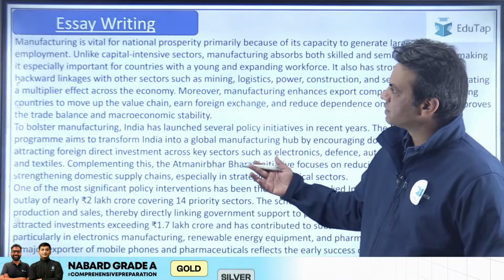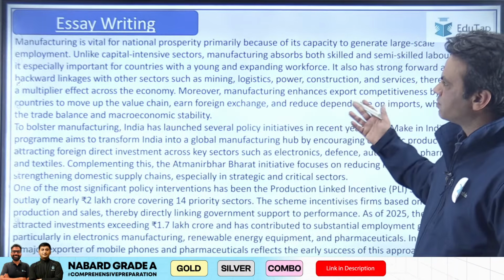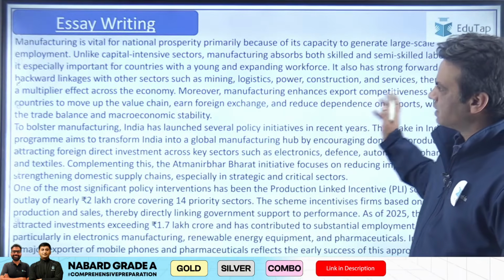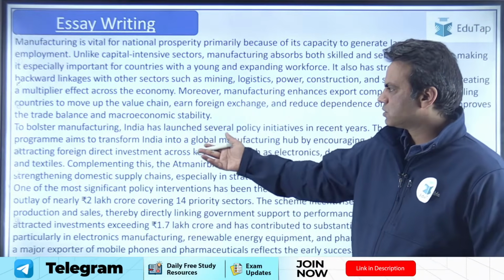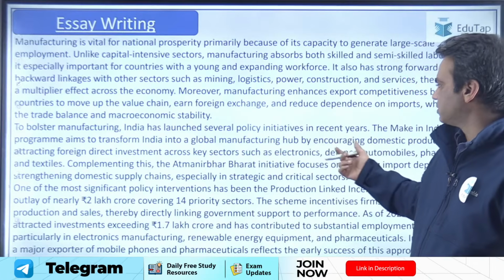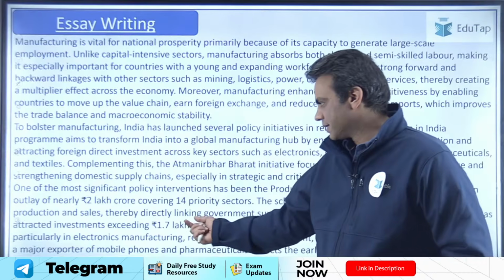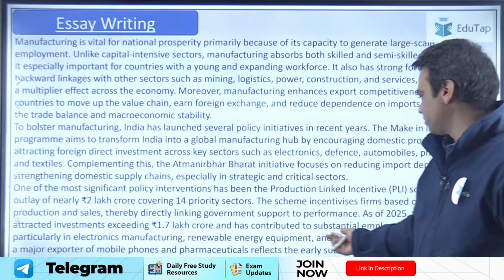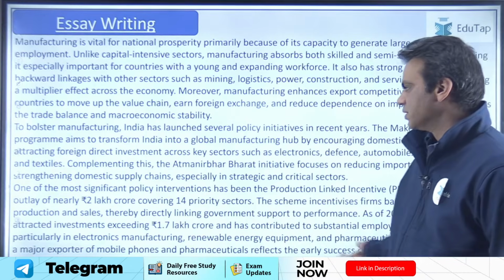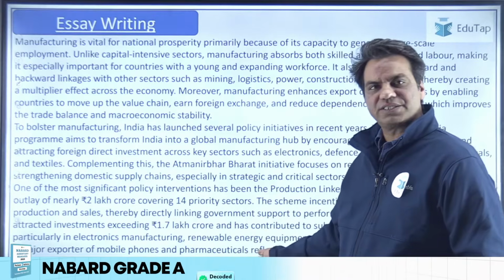Now, what else can be written? Manufacturing is vital for national prosperity because of the capacity to generate large-scale employment. Then, to bolster manufacturing, India has launched several policy initiatives, which are PLI schemes, exceeding 1.7 lakh crore, and has contributed substantially to employment generation. So, this is a very important scheme that you could have mentioned here, PLI.